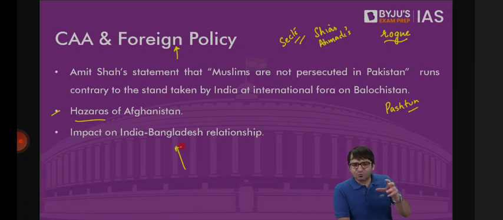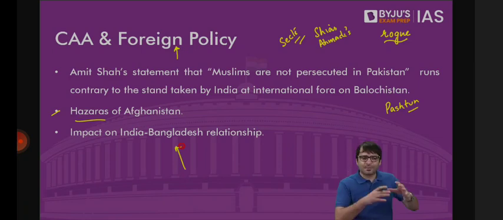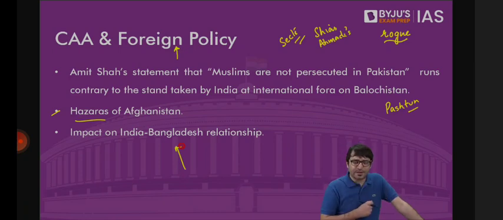Some of the terrorists who had taken refuge in Bangladesh were handed over to us by the current Prime Minister, Sheikh Hasina. But after this law was passed, it was argued: what will happen to these illegal Bangladeshis who have entered Assam or other parts of the country? The government said we will identify them and deport them. Bangladesh is saying, how can we accept them? We no longer consider them as citizens of Bangladesh.